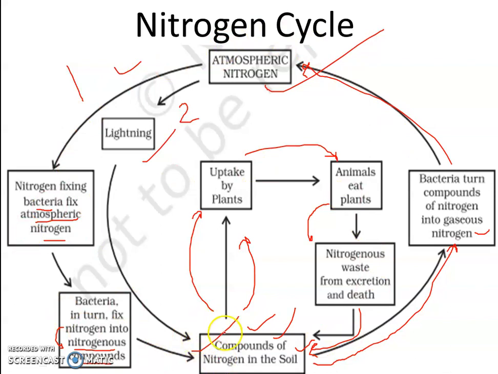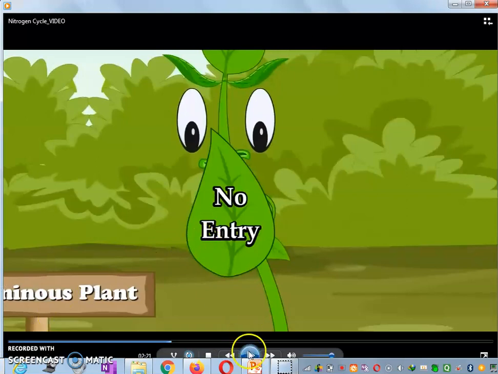So the amount of this nitrogen in atmosphere will remain the same. So this is the nitrogen cycle, right? Now we can see one of the animations for understanding the nitrogen cycle. Now see this animation.